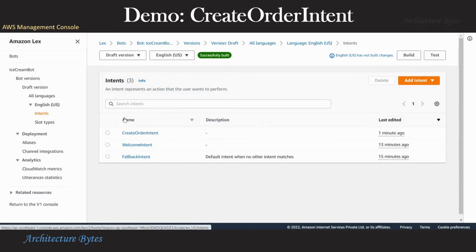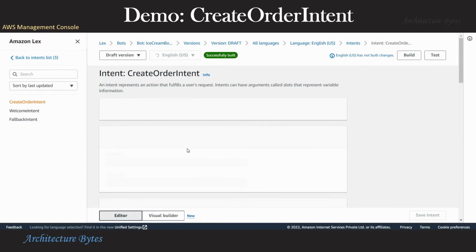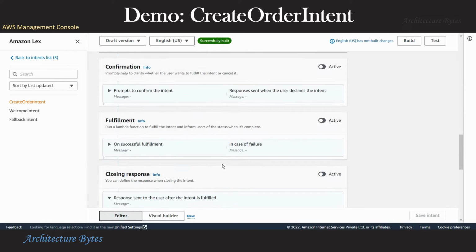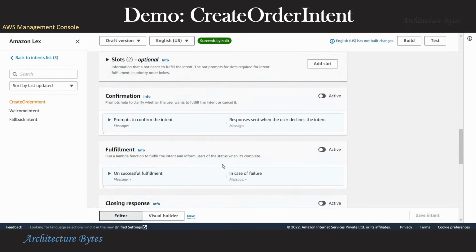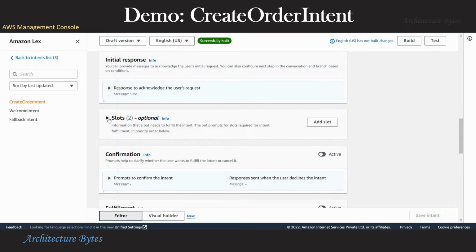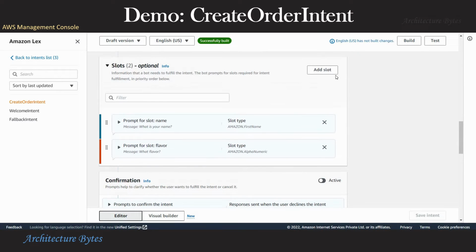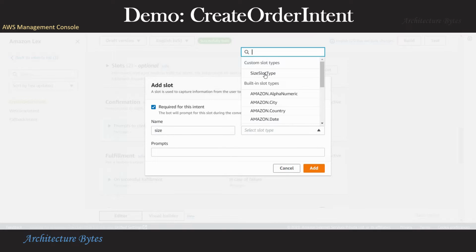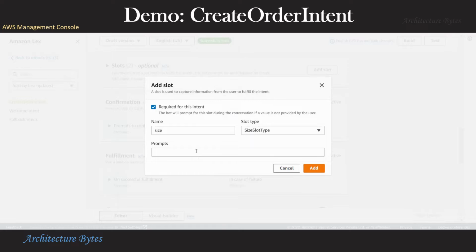We can go back to our intent, and to the slot section and add a slot. Size. Now here you will see the option of size slot type. And we can prompt the user what size.